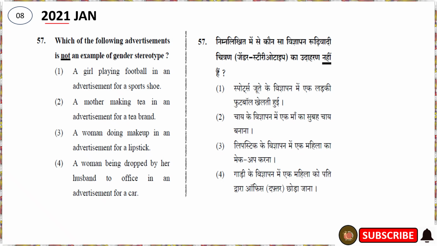So the eighth question is asked in the 2021 January CTET exam. The question is like this: which of the following advertisements is not an example of gender stereotype? The first option is a girl playing football in an advertisement for a sports shoe. This is not an example of gender stereotype. And the second one is a mother making tea in an advertisement for a tea brand. So this is showing gender stereotype. So this is not the correct option for this question.